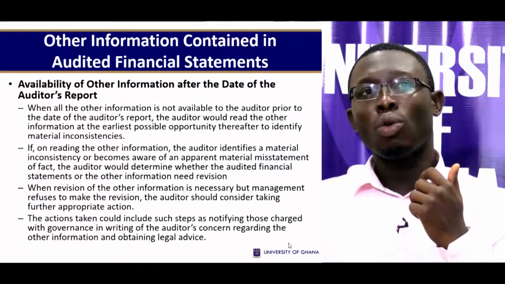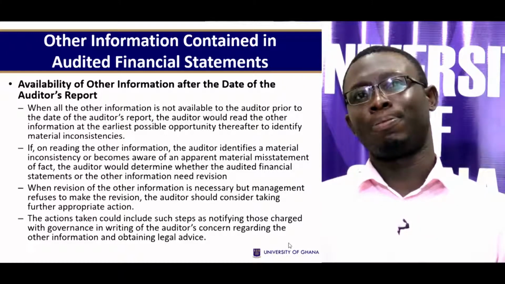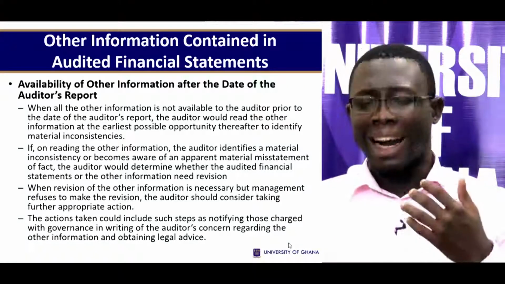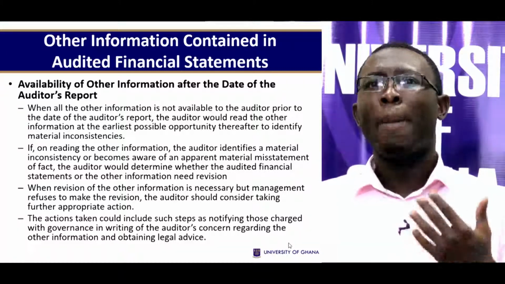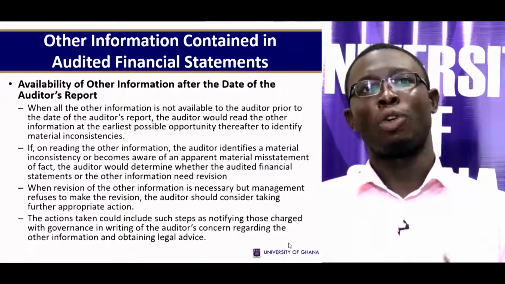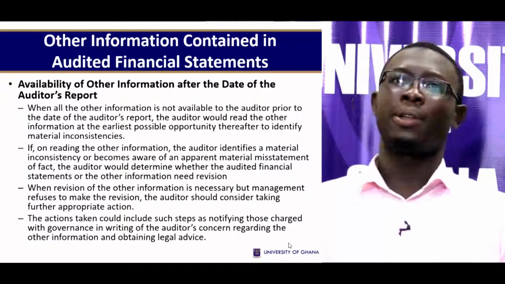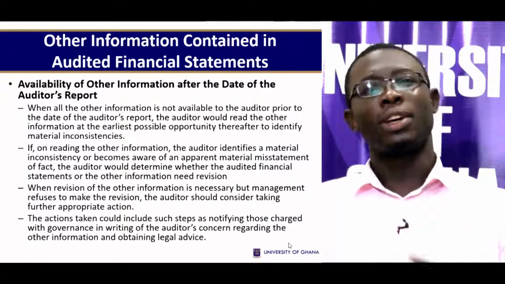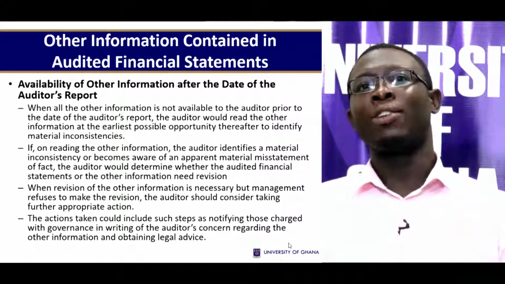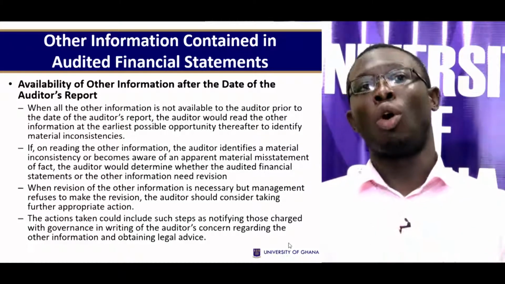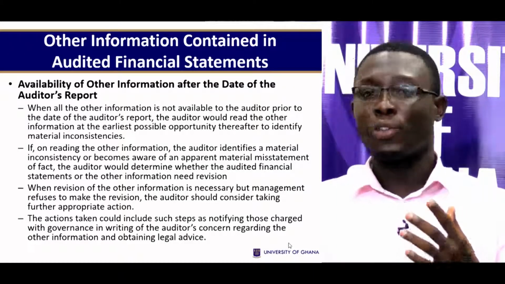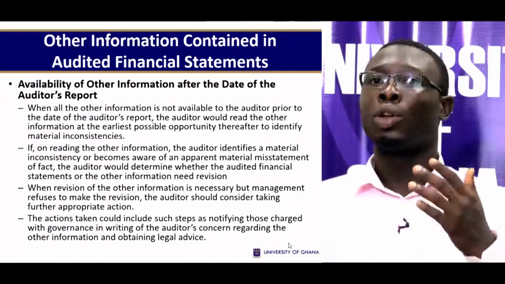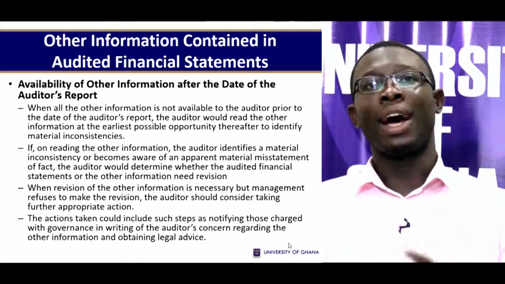If on reading other information, the auditor identifies a material inconsistency or becomes aware of an apparent material misstatement of fact, the auditor will determine whether the audited financial statements or the other information need revision or not. When revision of the other information is necessary, but management refuses to make the revision, the auditor should consider taking further appropriate action.